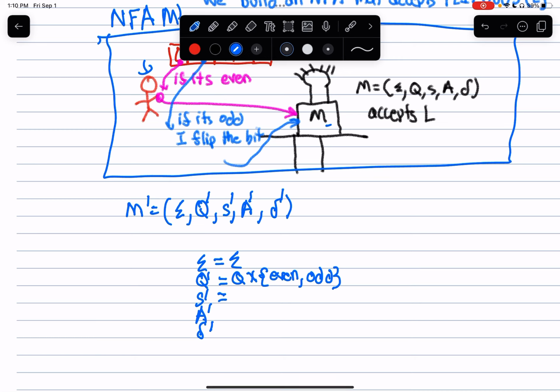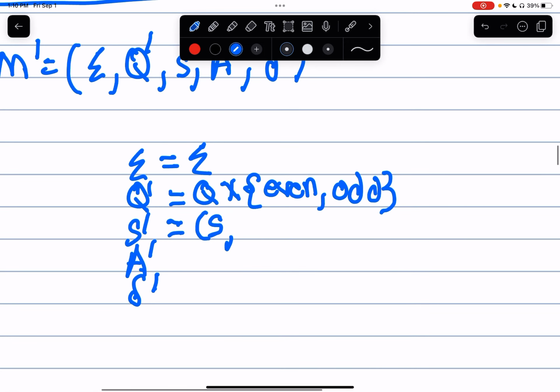So I go to the machine, I grab its start state, and I say that the state of my new NFA M prime is S comma even.